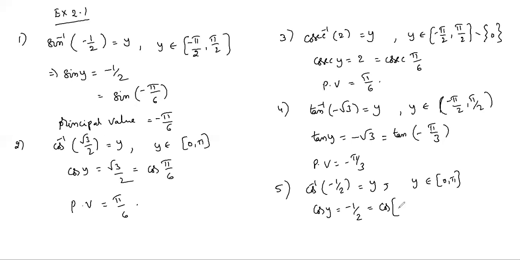So pi minus the angle where you get 1 by 2, that is pi by 3. So the angle is 2 pi by 3. This is the principal value branch. Principal value equals 2 pi by 3. So the value of cos inverse minus 1 by 2 is 2 pi by 3.